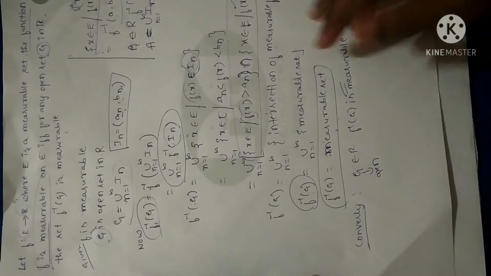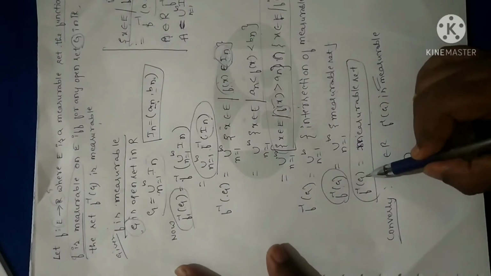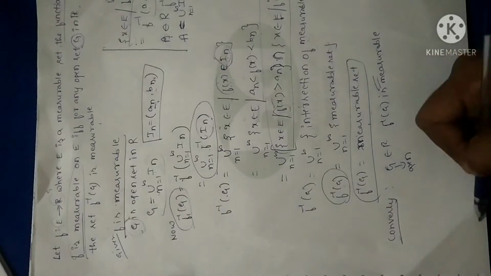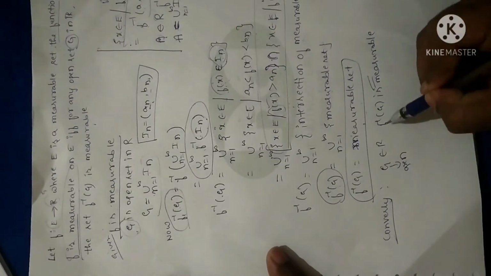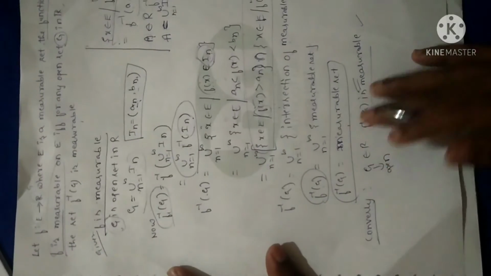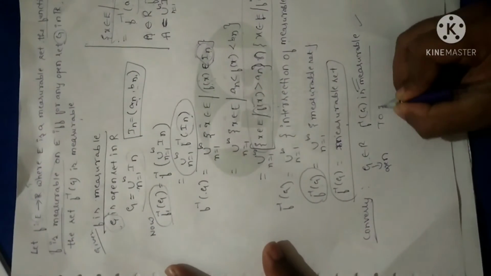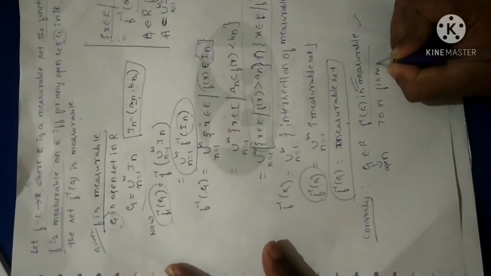So we are proving the reverse. In the beginning, what we assumed is f is measurable, and what we proved is f inverse of G is measurable. In the converse part, what I have assumed is f inverse of G is measurable, and what I have to prove is f is measurable.